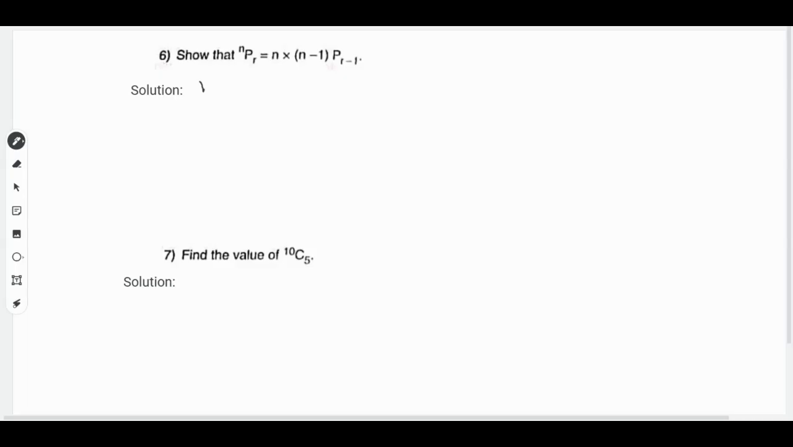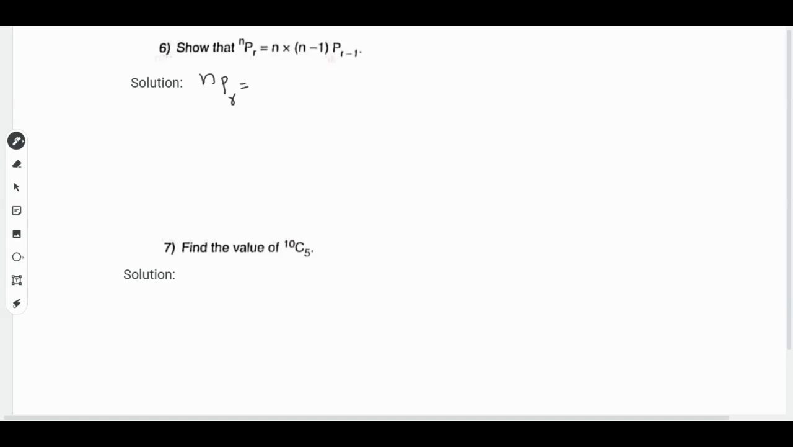It's actually nPr is n into (n-1)P(r-1). So we will take the RHS and prove it for the LHS. Here we have n into (n-1)P(r-1). We have a formula where nPr is n factorial divided by (n-r) factorial. So we'll implement that formula for this part.